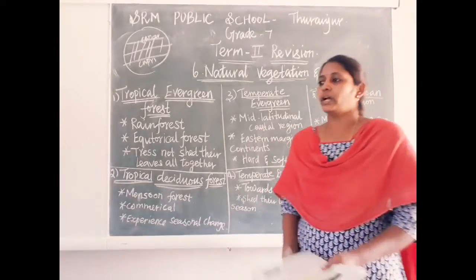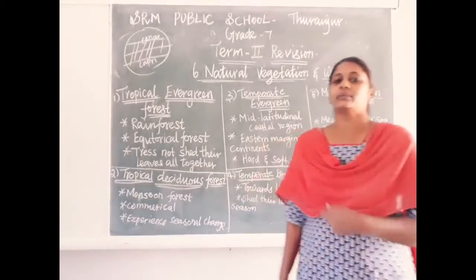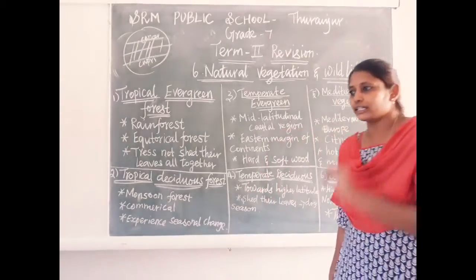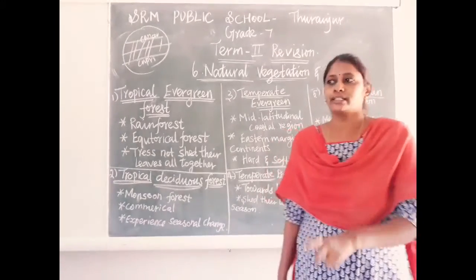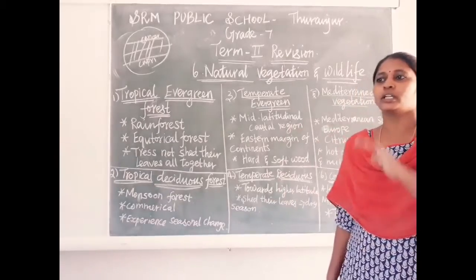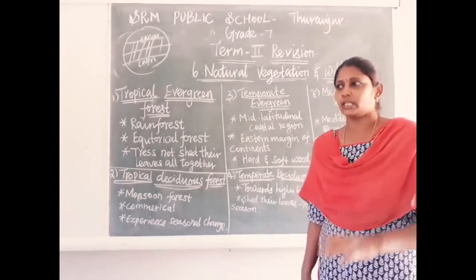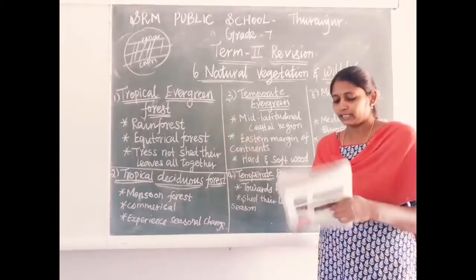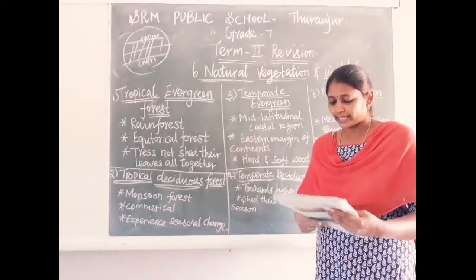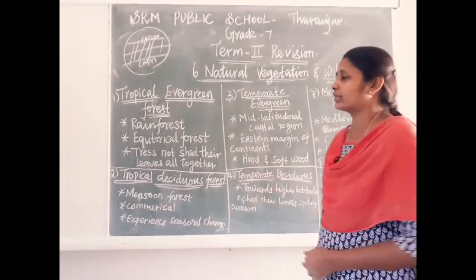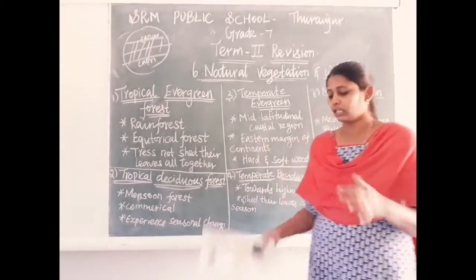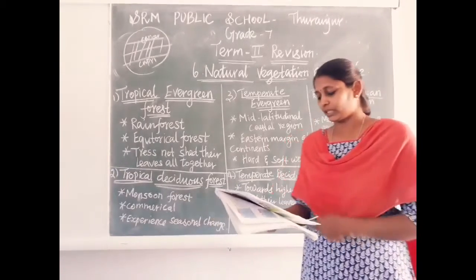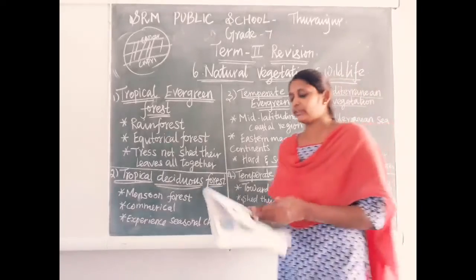Why is it always green? Because the trees located in this forest do not shed their leaves altogether. That's why this forest is called tropical evergreen forest. What type of trees can we see in tropical evergreen forest? Hardwood trees like rosewood, ebony, mahogany.